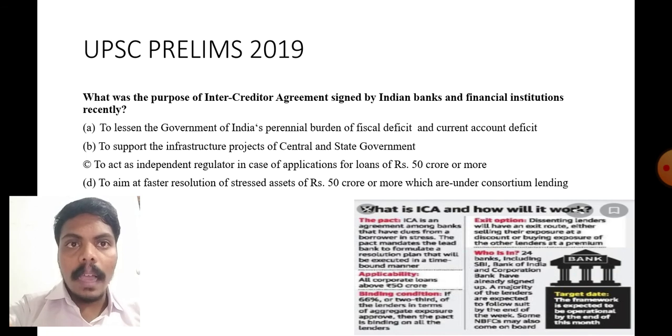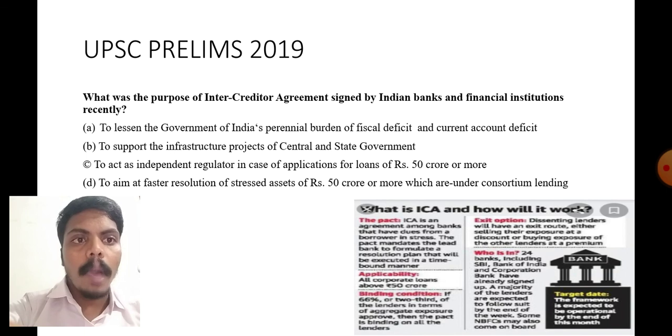Here we have to see what is ICA. First one, what is the inter-creditor agreement? How does it work? The ICA is an agreement among banks that have dues from a borrower in stress. The pact mandates the lead bank to formulate the resolution plan that will be executed in a time-bound manner. Applicability: all corporate loans above 50 crore. Please make a note of it. Please underline it. All corporate loans above 50 crore.